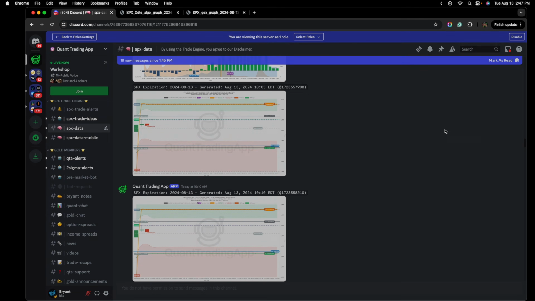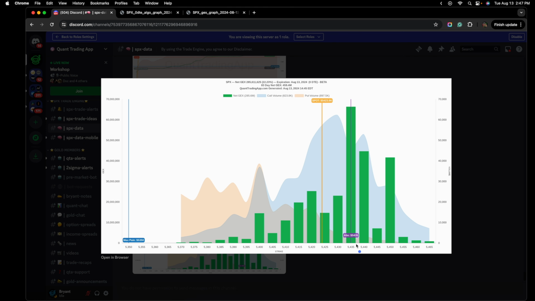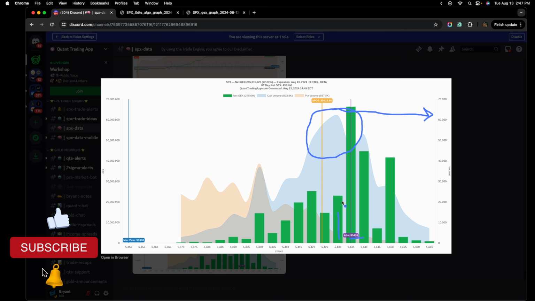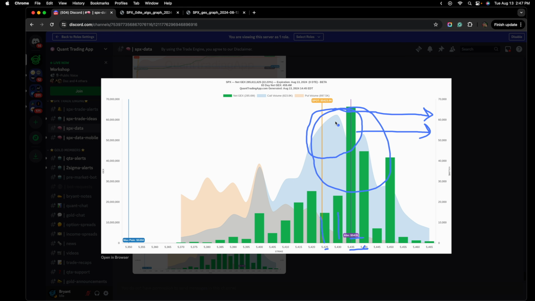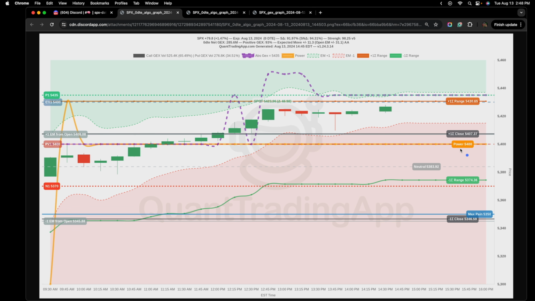Let's head down to the current recent print and see what we're looking at right now. Before the market closes, 435 is now an absolute gamma strike. So price is hovering right around where there was a ton of volume for the day. At this point, we're over 60,000 contracts traded at 430, over 50,000 for 425. Even 440 is in on the action now with over 50,000 volume traded, all within this area here. Virtually no more negative gamma for the 0DTE. This is our profile. We can see that the power strike dropped down. So now this is our strong support at 540. Make that full screen. We have strong support at 540.